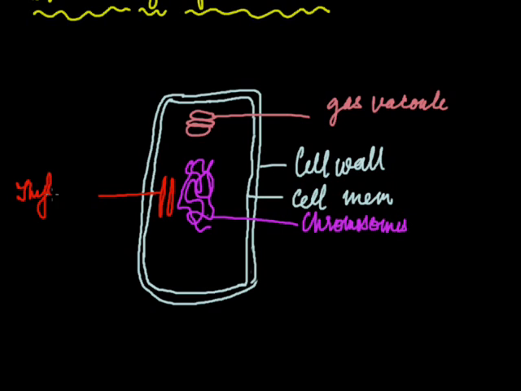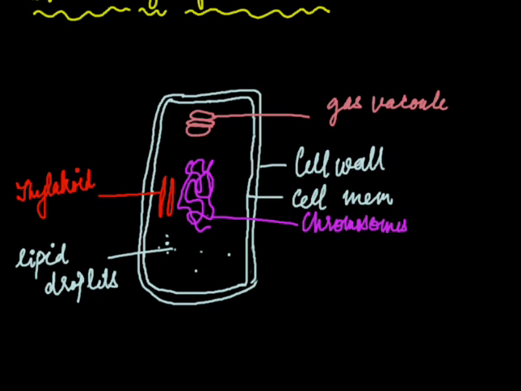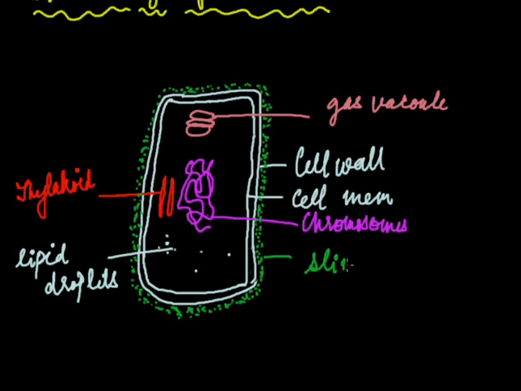These are the thylakoids, and there are some lipid droplets also. It also has a slimy covering outside, around the cell of the cyanobacterium. It also has ribosomes, which we have not drawn, and these are of the 70S type.